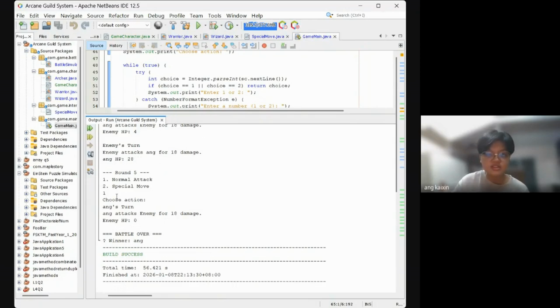Right. Since it is a turn-based game and I had a head start, I won, and the winner is displayed over here. In some future updates, we can make it more randomized, or include more strategies. Maybe we can add other roles such as a healer, or debuffs such as frozen or poison, so that they have damage-over-time effects. As the conclusion or reflection for this project, I would say that it gave me a much better understanding of inheritance, method overriding, and interfaces.